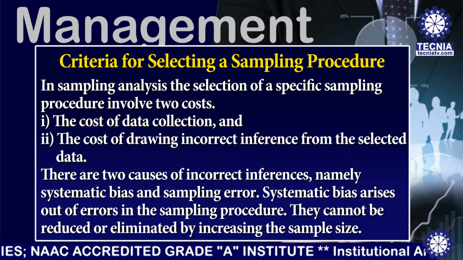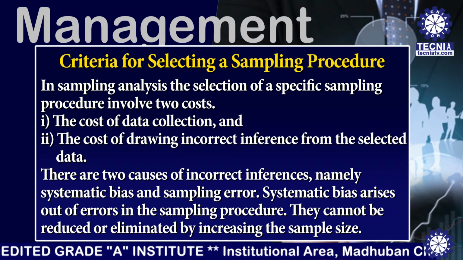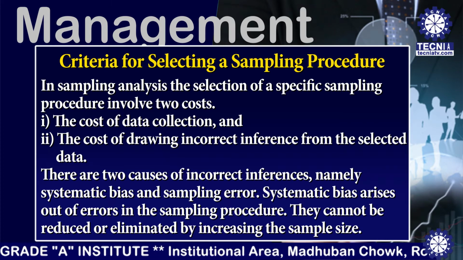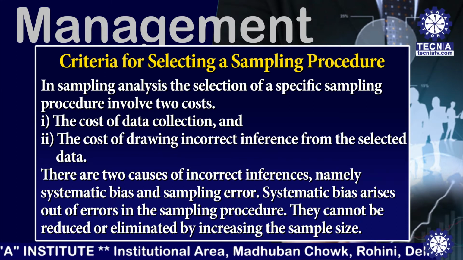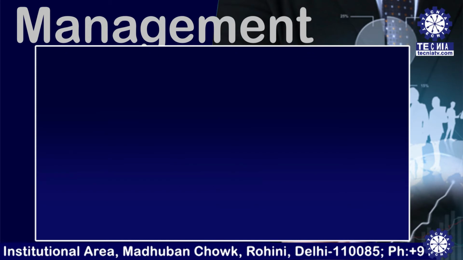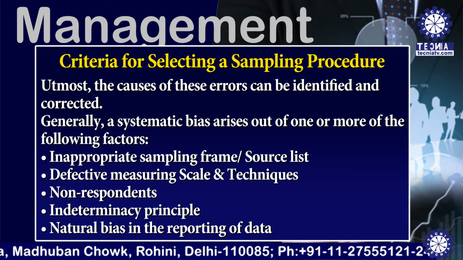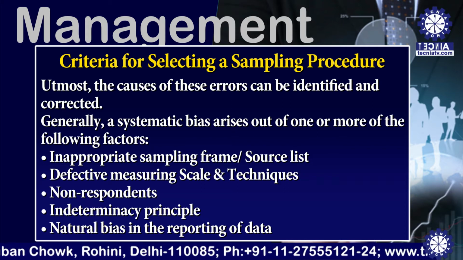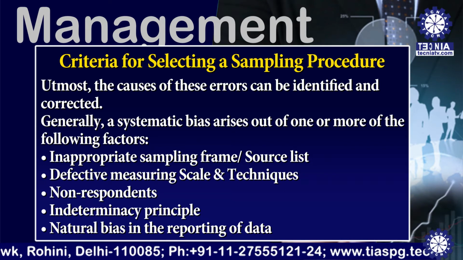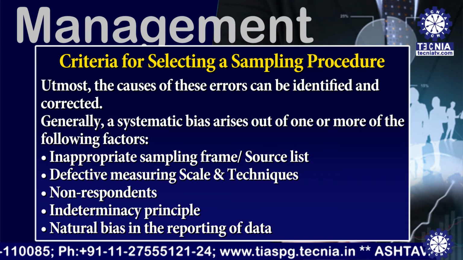Systematic bias arises out of errors in the sampling procedures. They cannot be reduced or eliminated by increasing the sample size. At most, the causes of these errors can be identified and corrected. Generally, a systematic bias arises out of one or more of the following factors.